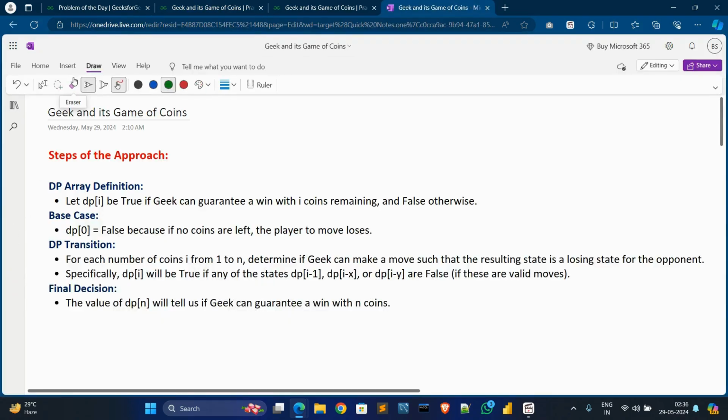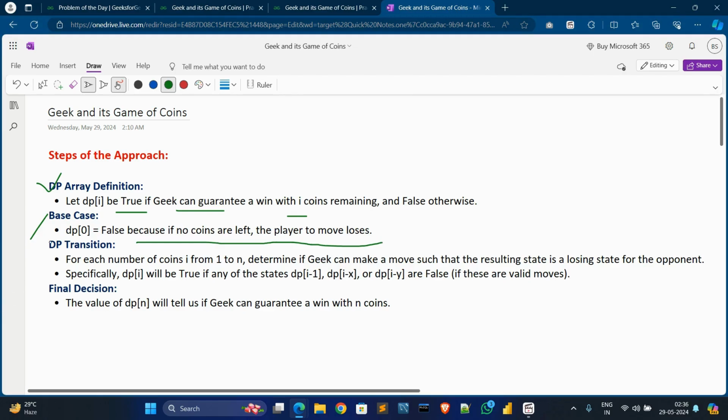First, we need to understand the approach of this problem. We define a DP array to check whether Geek can win or not. We initialize the base case DP[0] to false, because if no coins are left, the player to move loses.